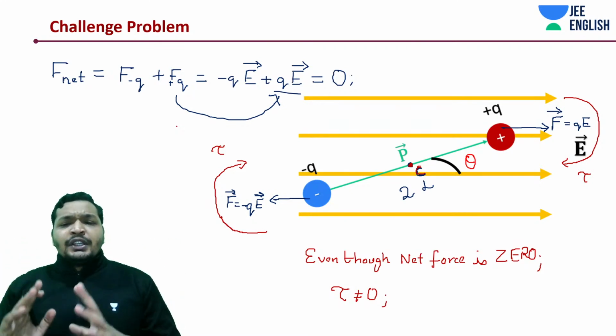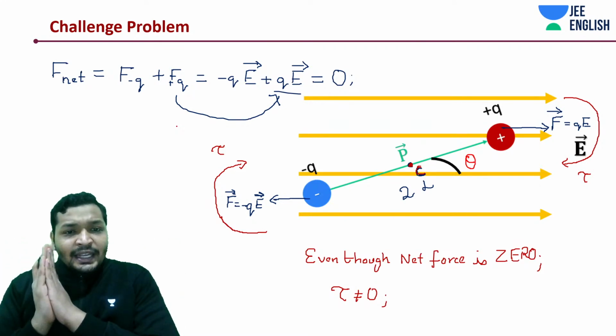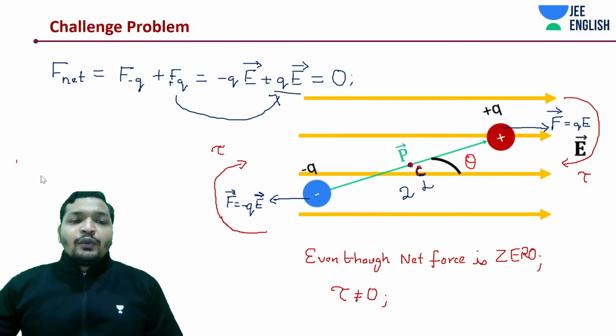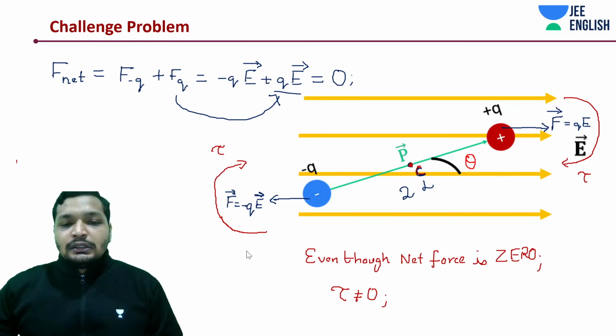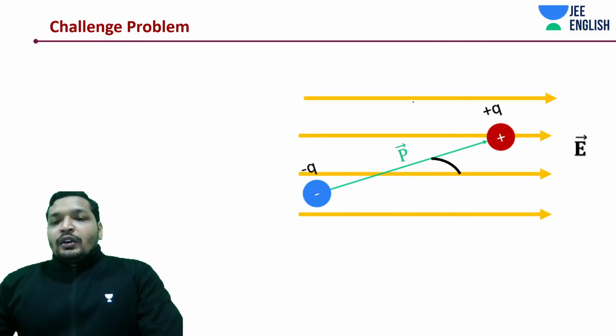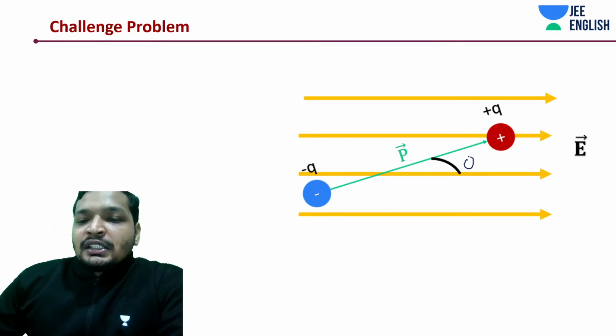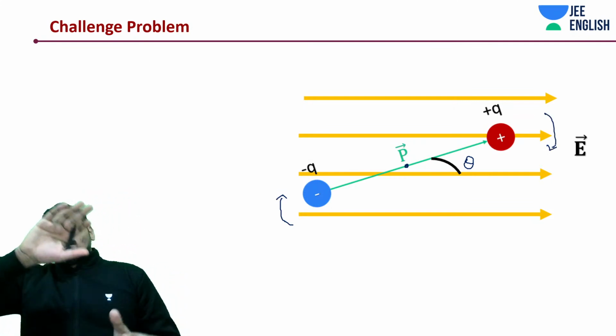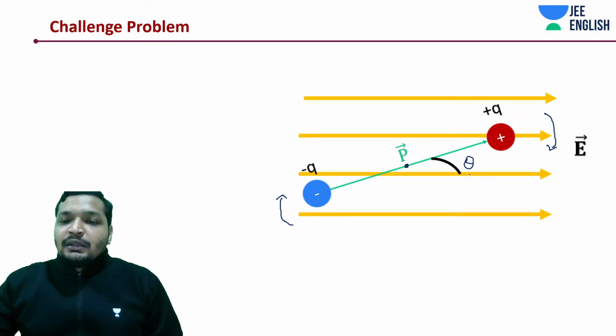That this situation where this dipole is placed in a uniform electric field, it would not experience any net force, but at the same time it would be experiencing a torque. So now let's get into the problem and start solving the torque. You understood there will be two torques, the same kind of torque in the same direction. So this dipole should be experiencing a rotation, like what you saw in the simulation in the beginning.